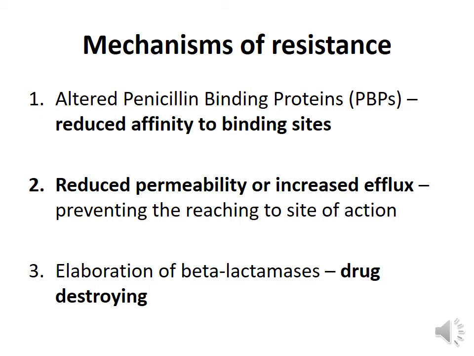The porin channels become impermeable due to some mutations. And even if the cephalosporin molecules reach the interior of the microorganisms, they would have developed some efflux proteins like P-glycoprotein, which pumps the drug molecules out of the cell, interfering with the action of the drugs.